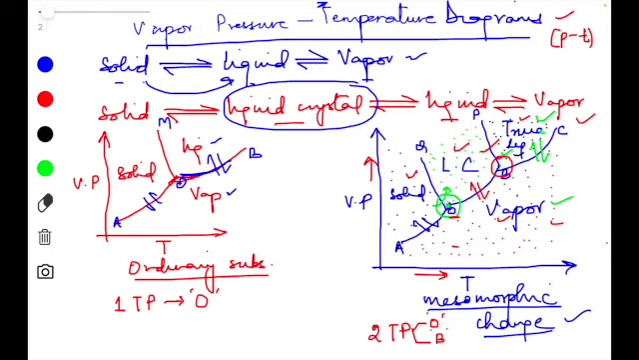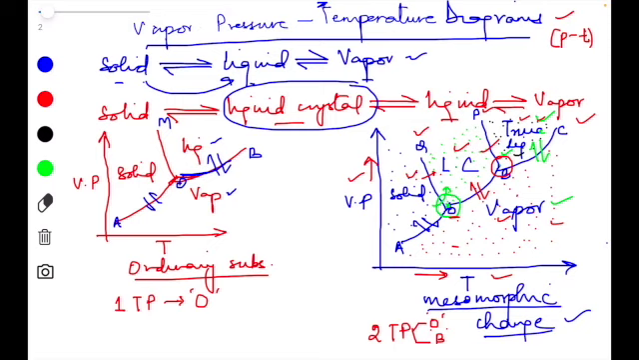Okay, so OQ represents the change with respect to the transition temperature. Why? Because solid is changing to liquid crystal over here. And the PB curve represents the effect of pressure with respect to temperature on the melting point, because here liquid crystal will change into true liquid. So this BP curve is that of the effect of pressure on the melting point of the substance, whereas the OQ curve represents the effect of pressure on the transition temperature of the substance.